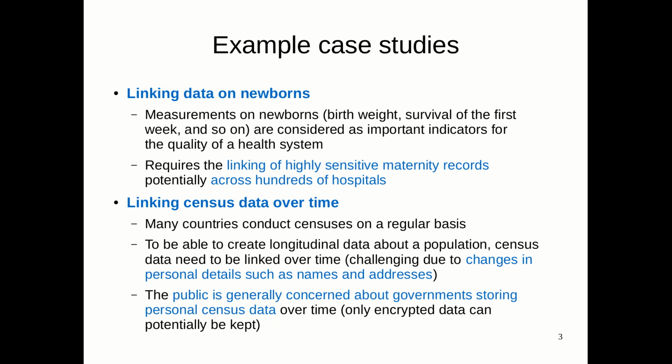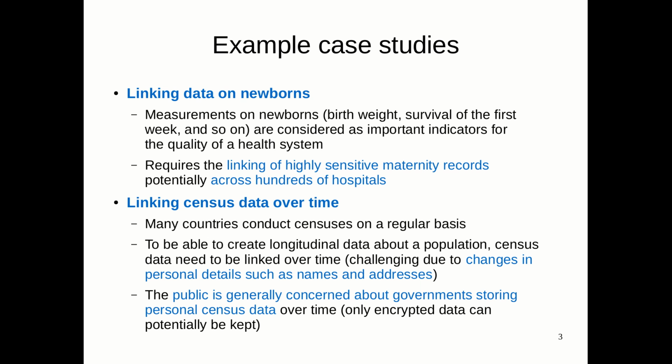So let's have a look at a few examples. Linking data of newborns is an important aspect because the survival rate of newborns' perinatal health is an important indicator of the quality of a health system across countries. And so therefore we might have to use measurements of newborns, such as their weight, their survival, birth record information, death record information, information about the mothers, and so on. So this is highly sensitive information, and potentially in order to generate a database which covers a whole country, we might have to link sensitive maternity data with administrative data across hundreds of hospitals.